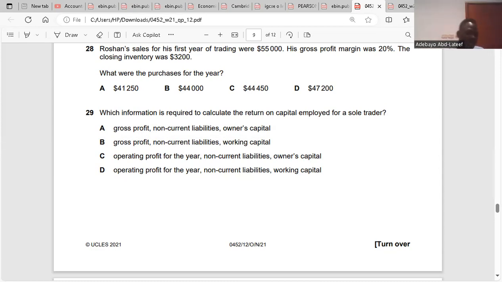Now, what are the items of capital employed? Our items of capital employed are the ordinary shares, retained earnings, owner's equity, and long-term liabilities, such as long-term debentures.